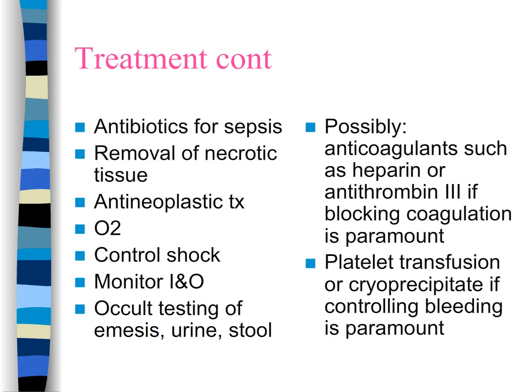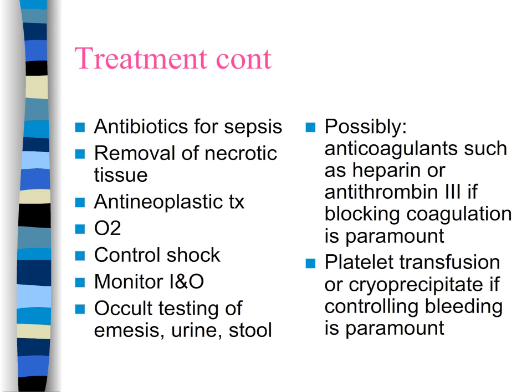In DIC, each patient is treated individually depending upon the clinical picture. We might choose to give a potent anticoagulant, such as heparin or antithrombin III. These agents may be used if blocking coagulation is paramount, for example, if there's a risk of losing an extremity due to an occlusion, or organ function is compromised. Remember that heparin prevents further clots from forming and does not alter the clots already formed. It stops further thrombus formation.